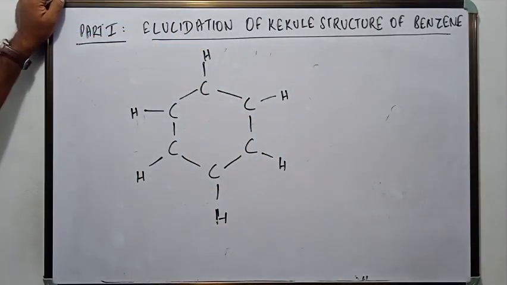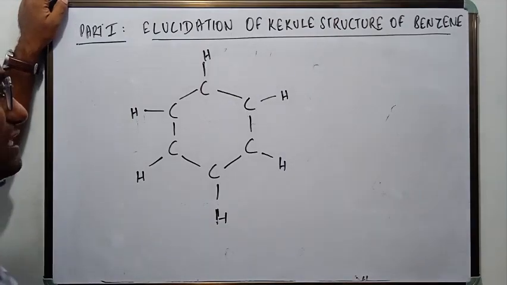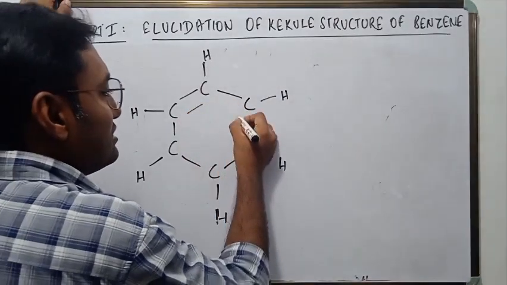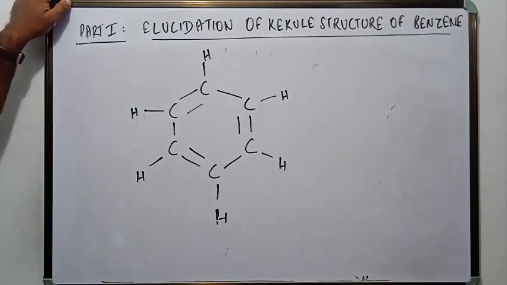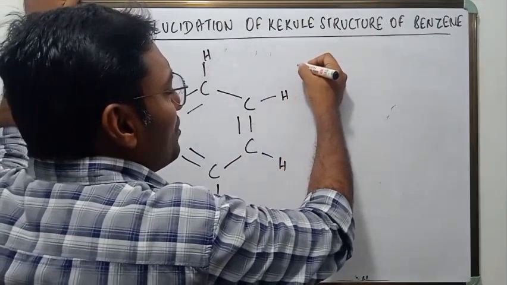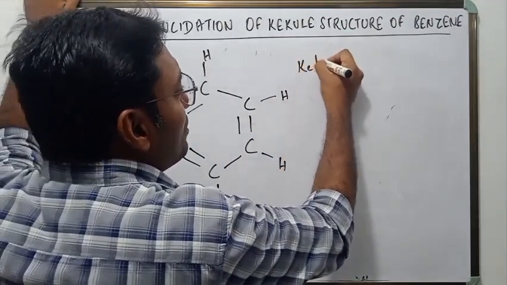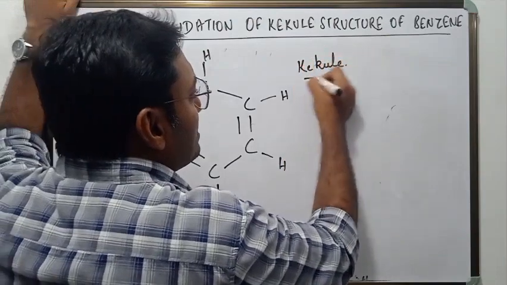Second section's findings were that there are 3 double bonds and they are arranged in alternative fashion. So this was where Kekule summed up his work.